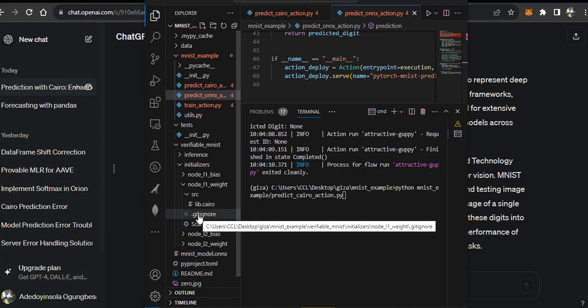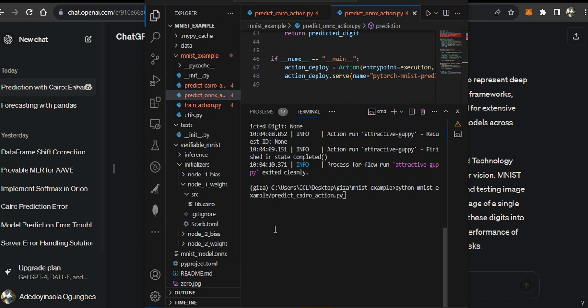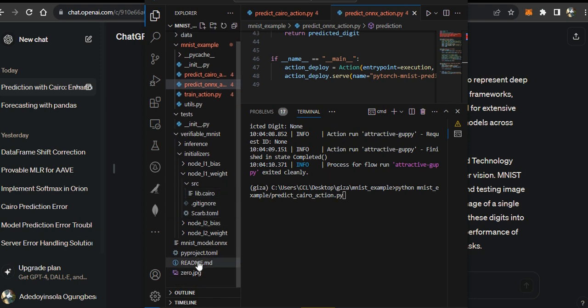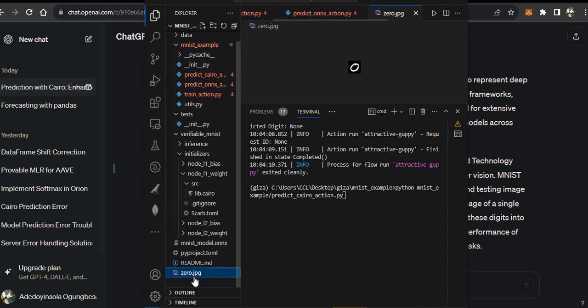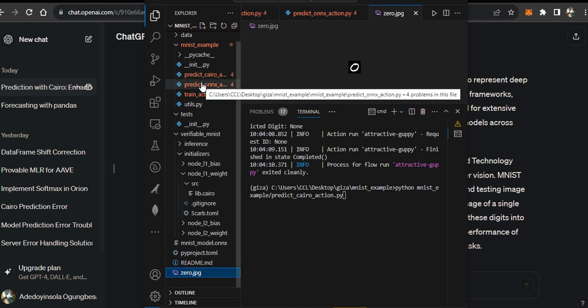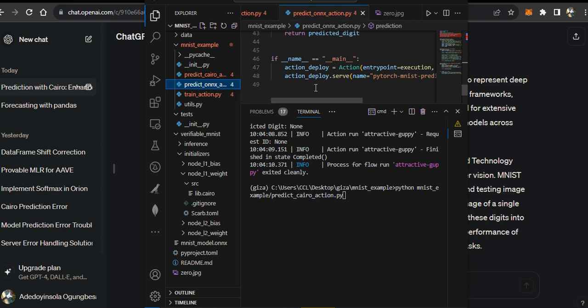For the MLH Web3 Hacks this weekend, I present to you Into the Cairoverse. So right here, we're going to predict if a number is 0 or 1. The image here shows the 0. So we're going to use Open Neural Network Exchange to predict that it's the 0.